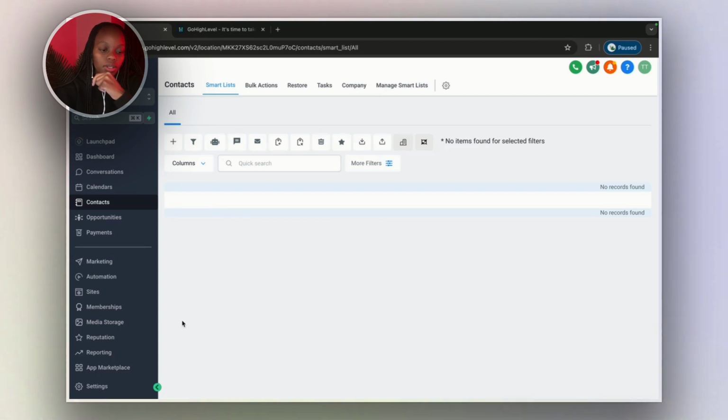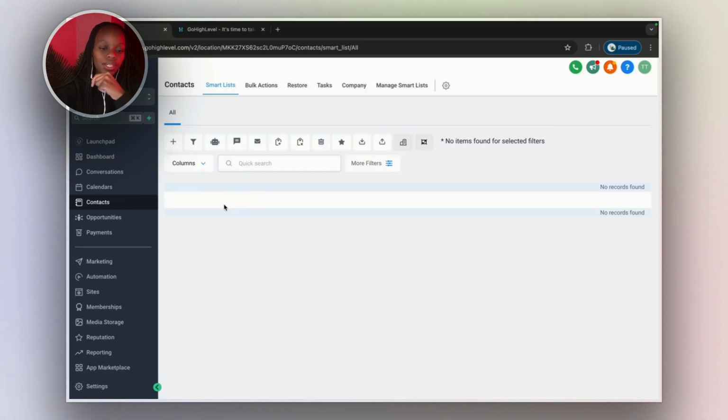If you have a list of contacts, you can select them and add them to a pipeline, which is where we're going to go next. You can add them to an automation. You can send them an SMS, or send them an email. You can add a tag. You can remove a tag. You can delete those contacts. You can send a review request. There's a bunch of things. I'm not going to go through each and every one of them.